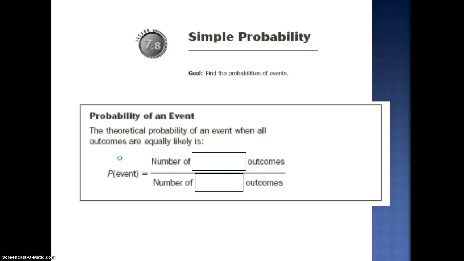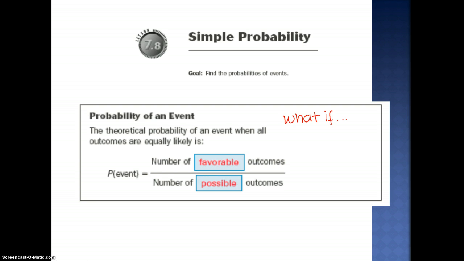Theoretical probability of an event is really when you're asking the question, what if? What if I did this? What if I flipped a coin? What if I rolled a die? It is the number of favorable outcomes over the number of possible. What if I flip a coin and I get tails?